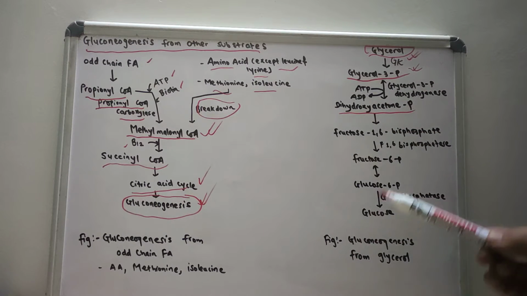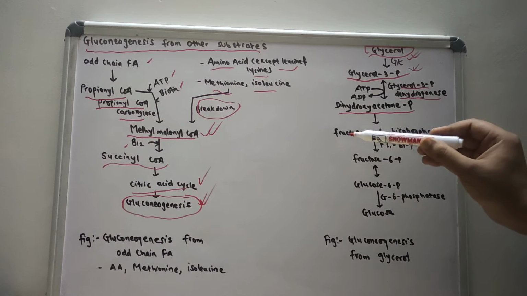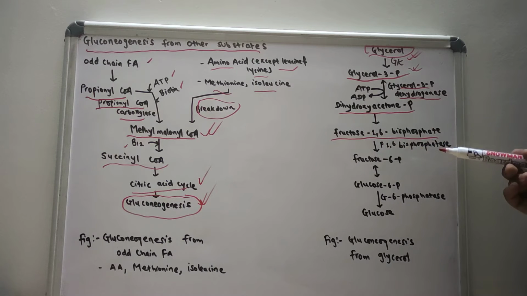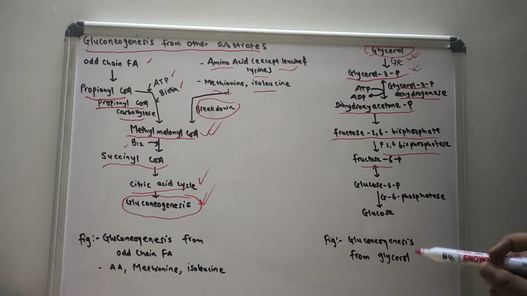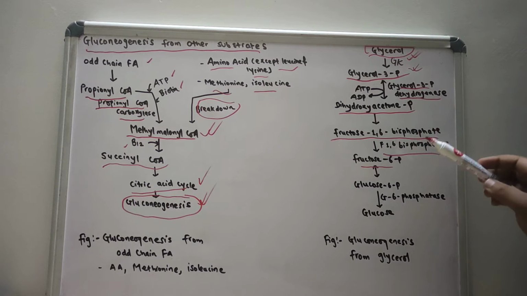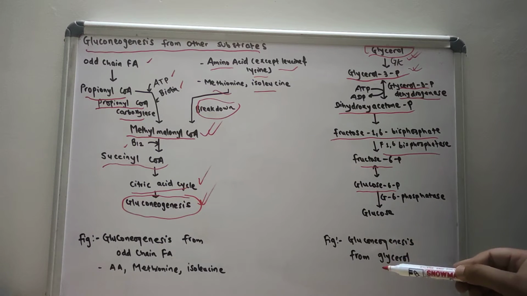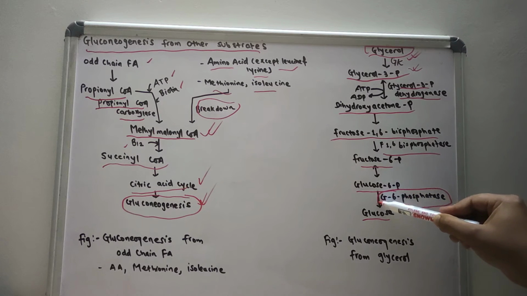dihydroxyacetone phosphate with the help of the enzyme glycerol 3-phosphate dehydrogenase. Dihydroxyacetone phosphate is converted to fructose 1,6-bisphosphate, and fructose 1,6-bisphosphate is converted to fructose 6-phosphate with the help of the enzyme fructose 1,6-bisphosphatase. Fructose 6-phosphate is converted to glucose 6-phosphate, and glucose 6-phosphate is eventually converted to glucose with the help of the enzyme glucose 6-phosphatase.